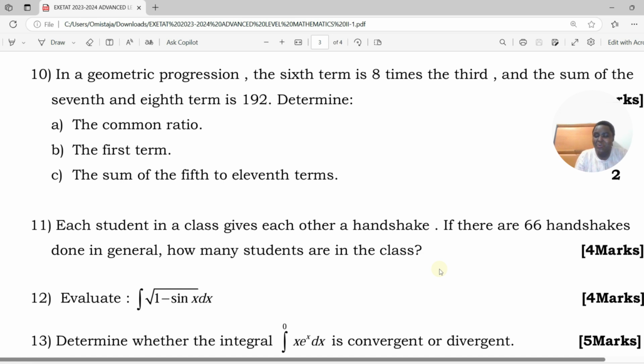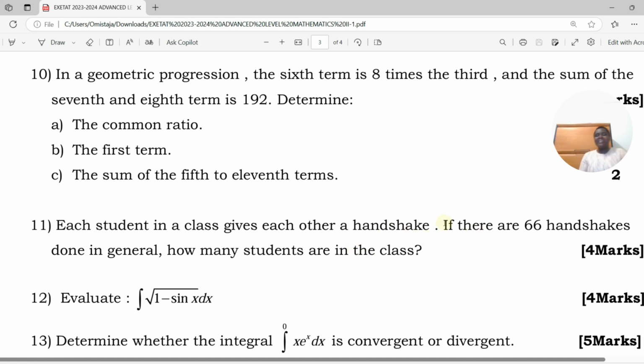For those who have not yet watched my videos about permutations and combinations, I recommend you go and watch them. I'm going to pin those two links in the comment section. But for this question, we have shaking.